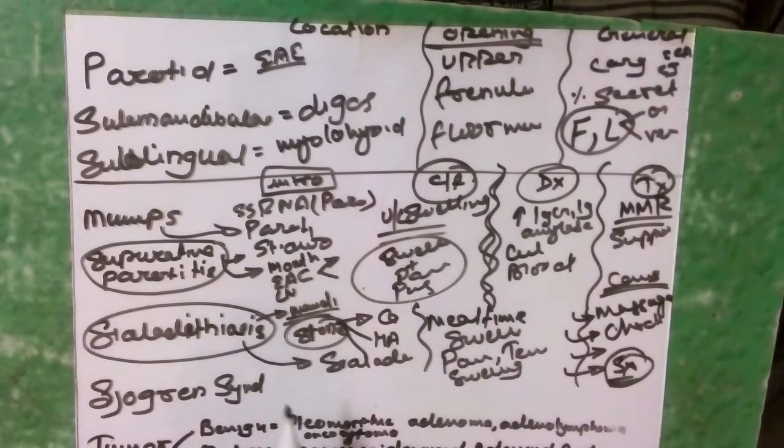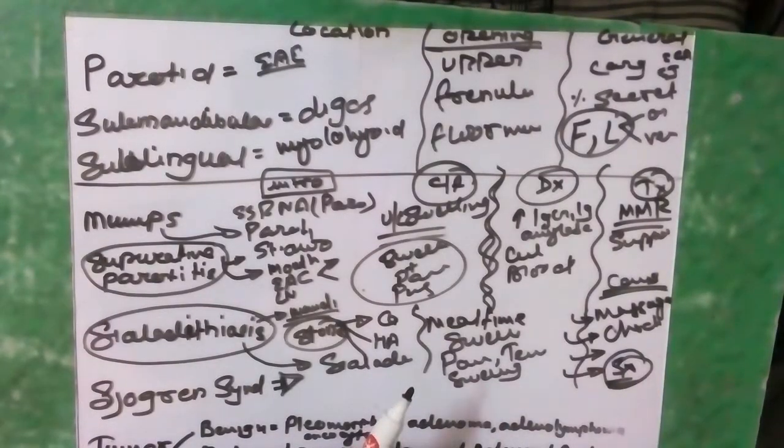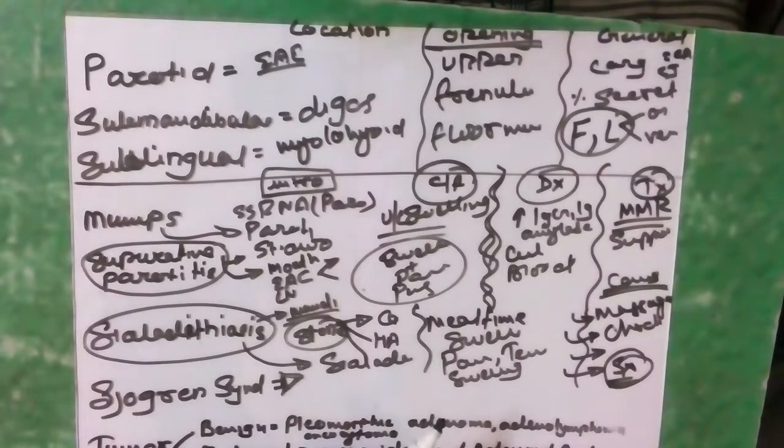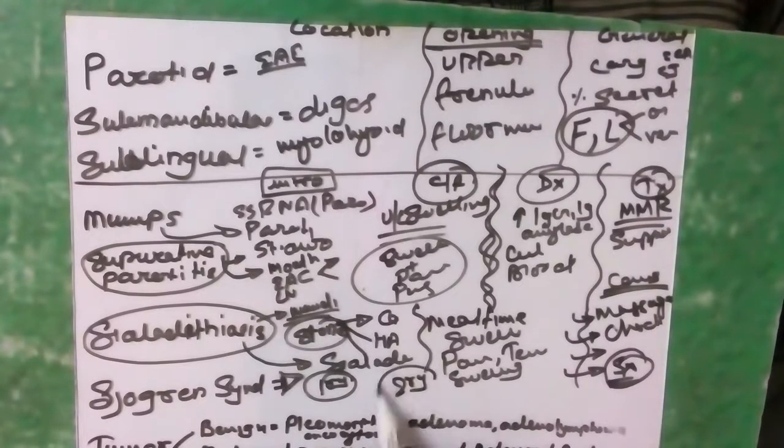And the last disease before the tumor is Sjogren syndrome. Sjogren syndrome is usually associated with dryness of the eye or mouth. The exact cause is not known, but it is supposed to be a chronic autoimmune disorder of the exocrine glands. This is divided into two types, primary Sjogren syndrome and secondary Sjogren syndrome. Primary Sjogren syndrome is a collection of 2 symptoms, and secondary is a collection of 3 symptoms.